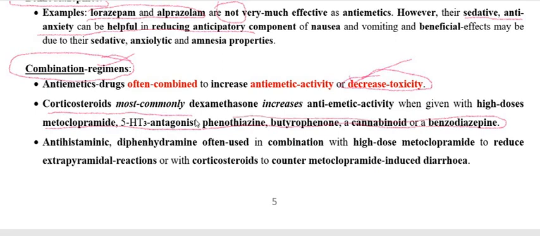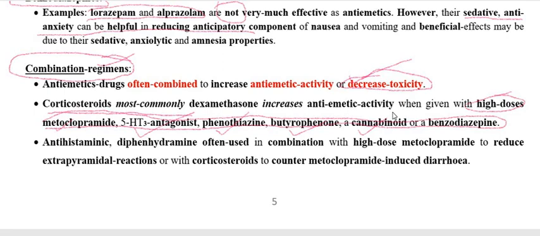Any one of these drugs at a higher dose is used along with dexamethasone or with the benzodiazepines as an anti-emetic.